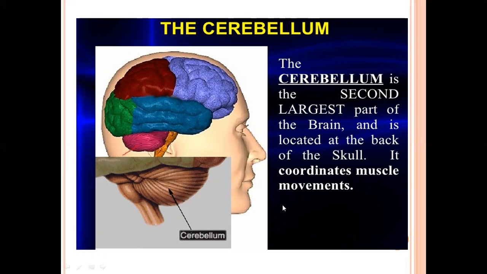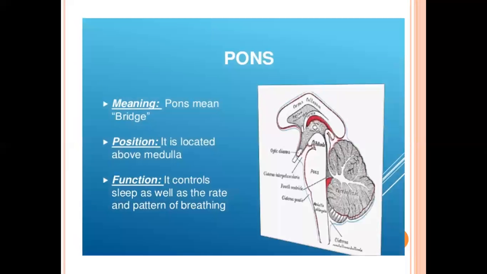Okay. Now, third part of the hindbrain is pons. Pons means bridge, and bridge means you can say assistant. It is the assistant of the medulla oblongata, and it is located on top of the medulla. And its function is, I told you before, it is assistant of the medulla oblongata, and it helps the medulla oblongata in breathing. Is it clear?